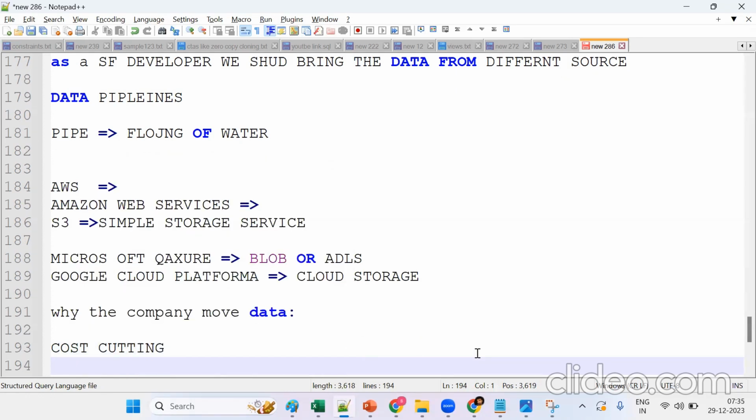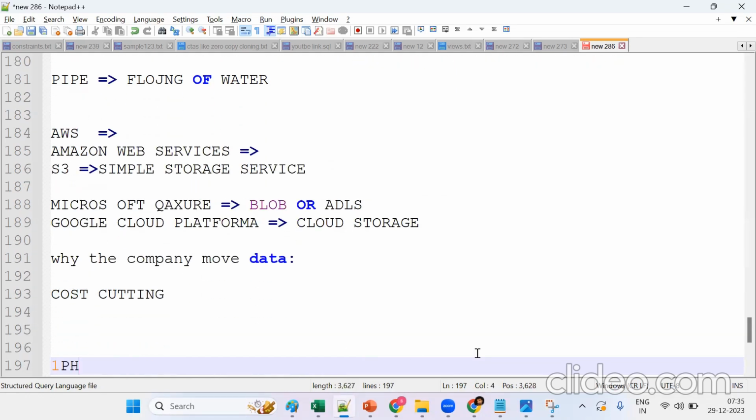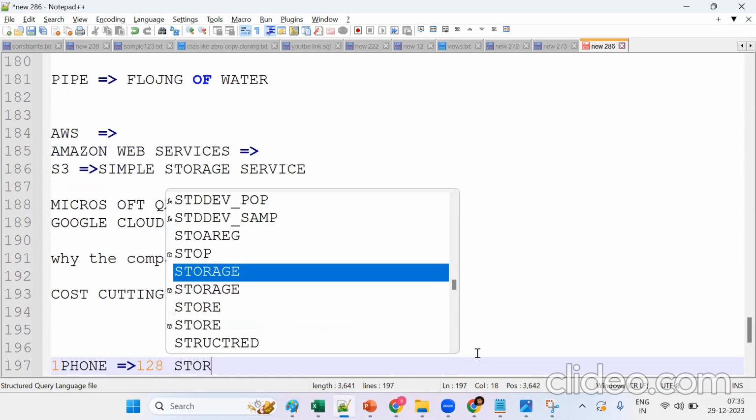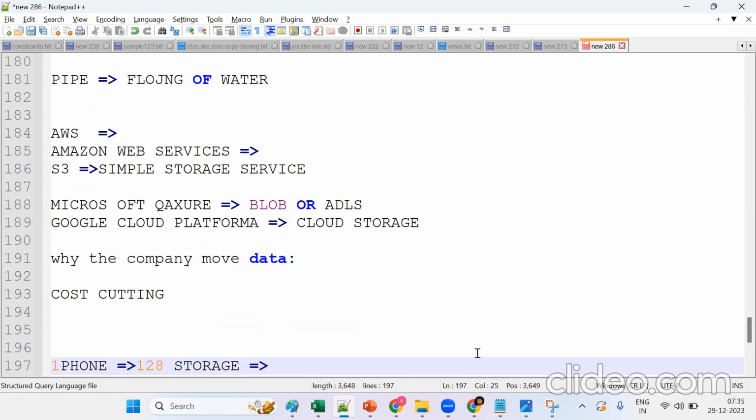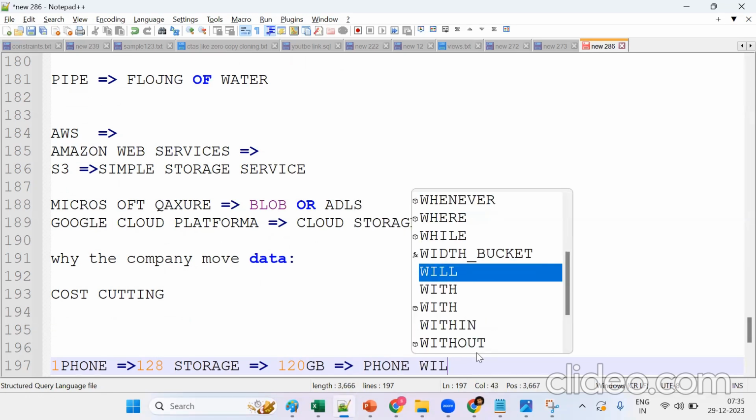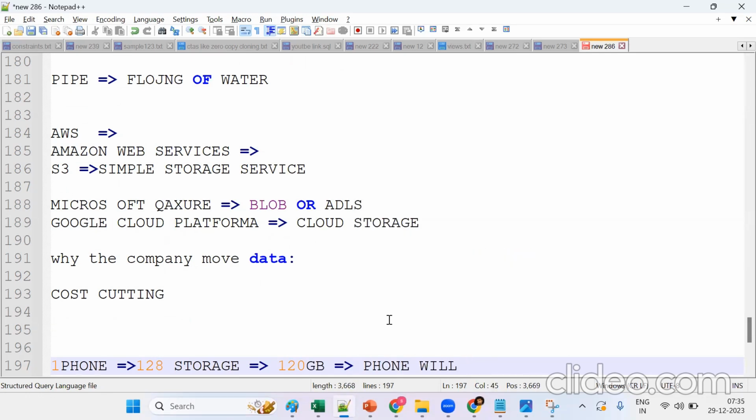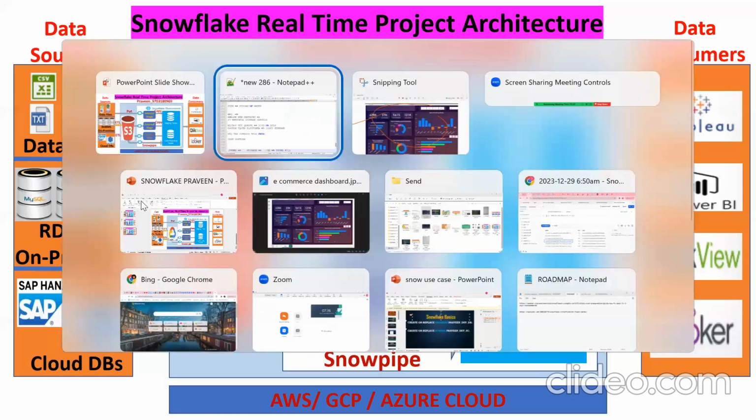Next one was when data is simple. Suppose I'm having one phone. It is having 128 GB storage. Okay, now my phone is having 120 GB used, it's almost full. Now tell me, will the phone be faster or slow? The phone will be slow, because when data increases, the performance will be degraded. Same thing with this on-premises data: when the data increases, the performance will get degraded.